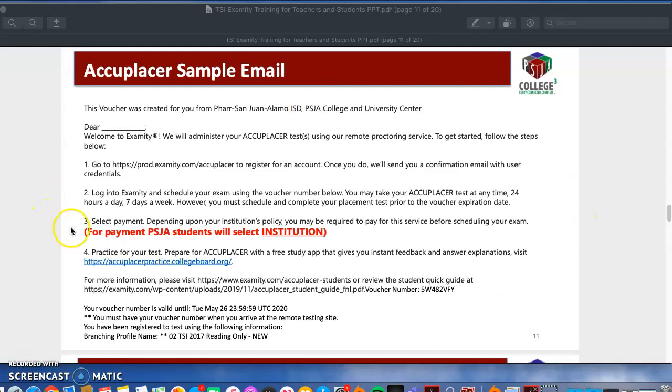Really important, I had talked about this earlier, the payment. Remember that this exam does have a fee. However, you don't have to pay it. The school district is going to pay for you to take this exam. So it's a really good opportunity for you all. I'm glad that you're here. Just select institution for that option and it's paid for.